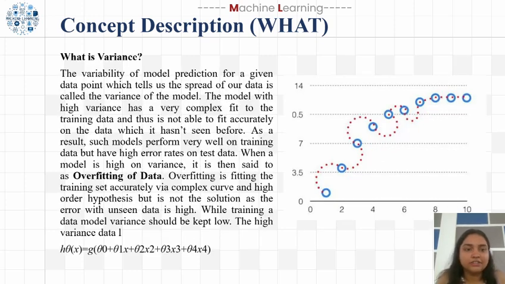Now let's see what variance is. Variance shows how much the model's prediction changes when we use different training data. A high variance model is too complex. It tries to fit every small detail and noise in the training data set. As a result, it works very well on the training data but performs badly on unseen data. This is called overfitting because the model memorizes instead of generalizing. We can see in the graph the predictions on the training data set are accurate, but when we use it on the testing data, the accuracy changes and becomes low.